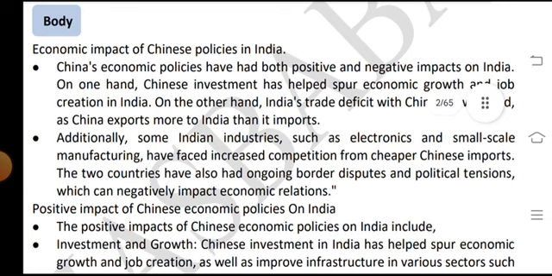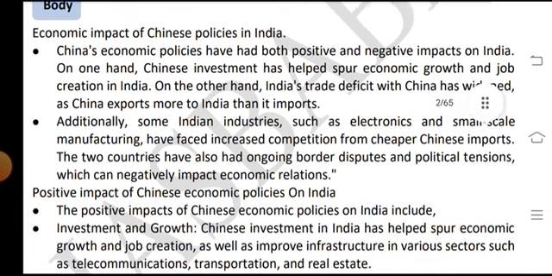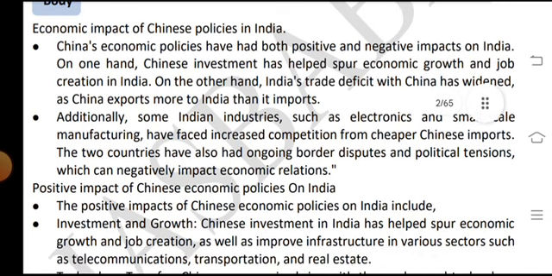Economic impact of the Chinese policies on India. China's economic policies have had both positive and negative impacts on India. On one hand, Chinese investment has helped spur economic growth and job creation in India. On the other hand, India's trade deficit with China has widened as China exports more to India than it imports.